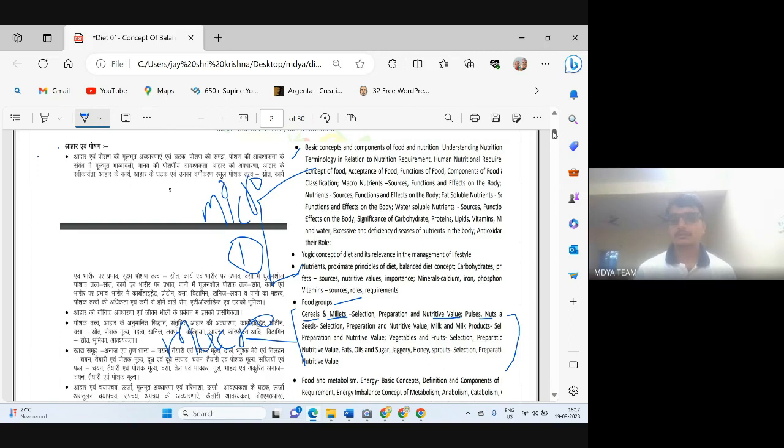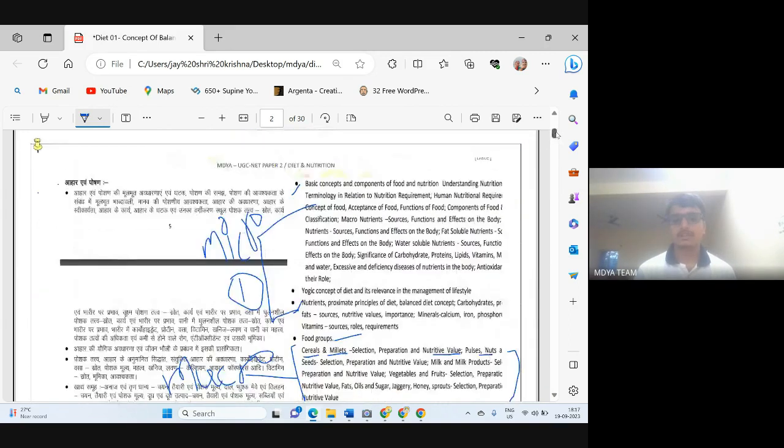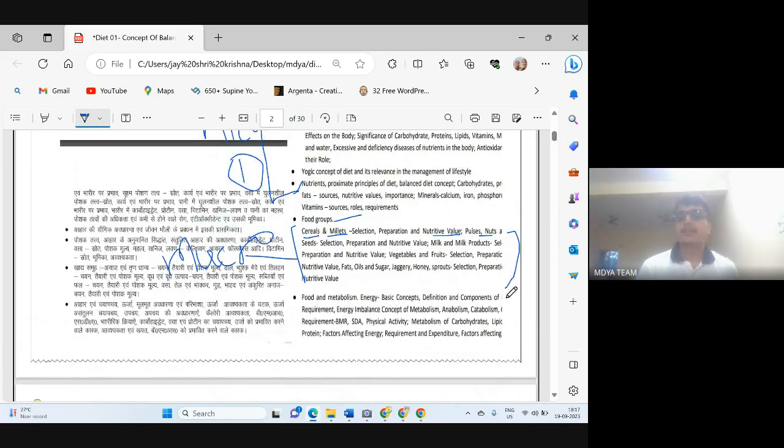After this, this is also a very important unit: food and metabolism. We can say this is actually the thermodynamics of our body, like how much energy we are gaining with carbohydrate, how much energy we are gaining with protein, what happens to that energy in our body, what happens if we are not having enough quantity of energy, what if we are having over quantity of energy.